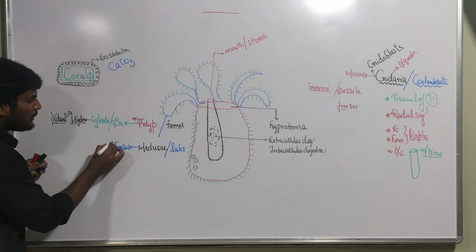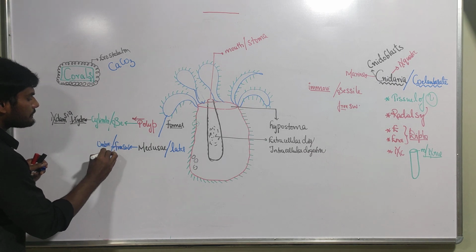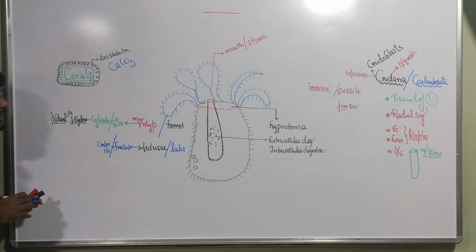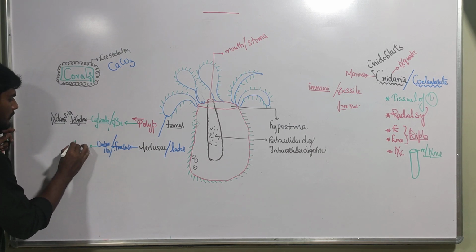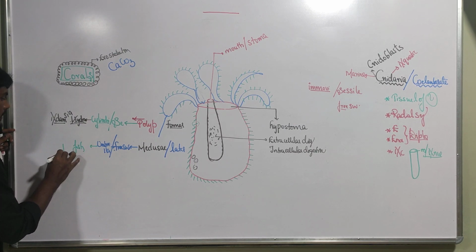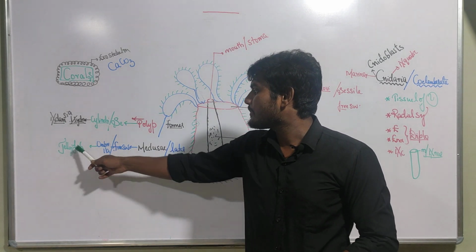And what is the shape of this Medusa? The shape of the Medusa is umbrella shape. Medusa looks like which fish? Jellyfish. Remember, jellyfish is not a fish. Jellyfish is a cnidarian. Don't think that because fish is present in the name it is a fish.